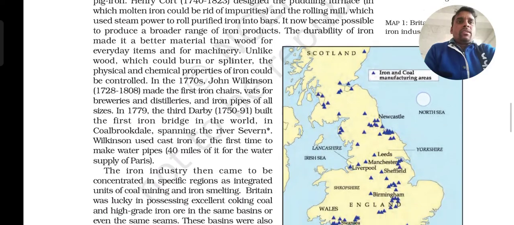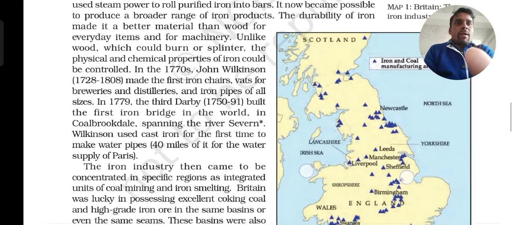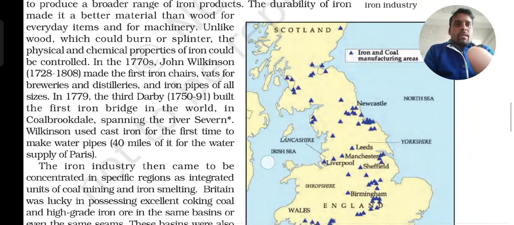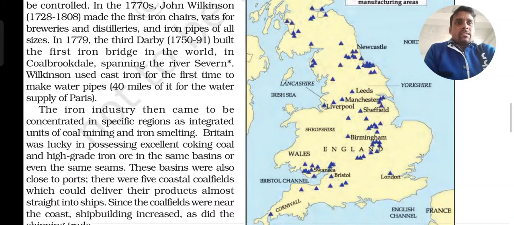So this is what you can see on the map of England and Britain, and the iron and coal manufacturing areas that are located over here in this country.